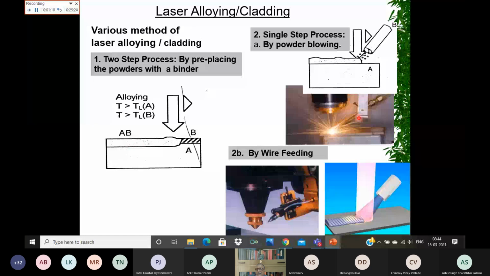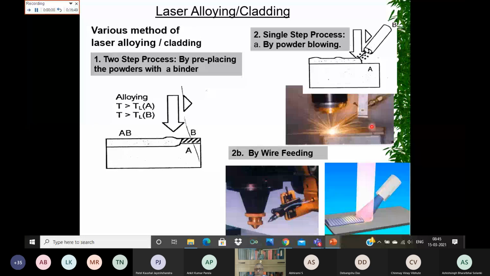Okay, in the case of cladding, we don't melt the surface A, only the material B. However, because of the solid diffusion process, a very thin top layer of A, in the range of around 10 microns or so, is melted along with B, so that forms a very good metallurgical bond.